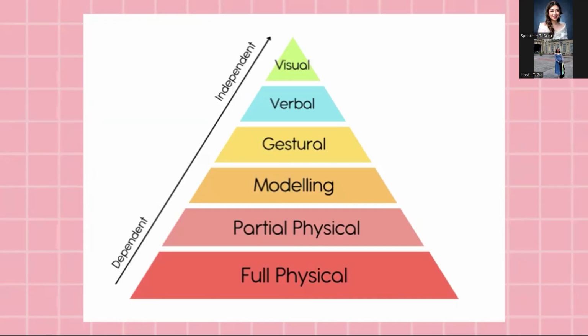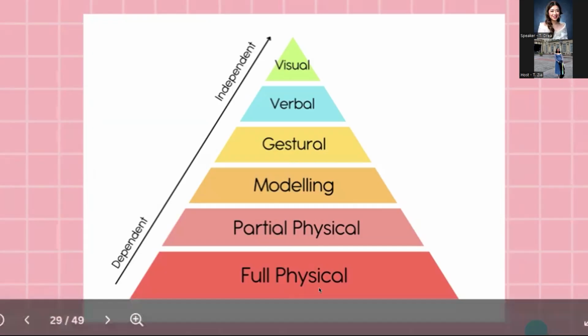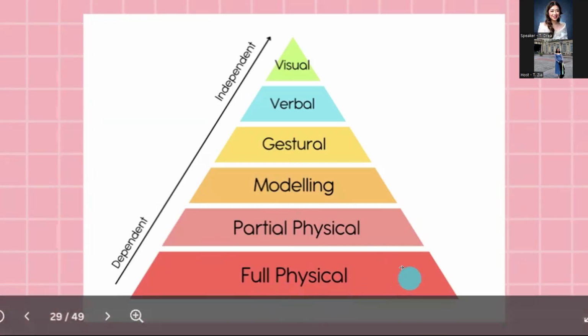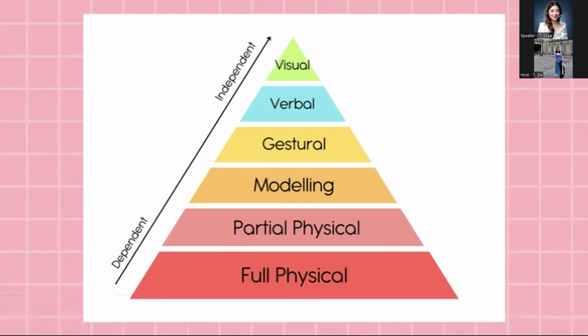And then we have partial or guided participation. With this one, we offer hands-on assistance, providing support as the child performs the task. So this level allows you to gradually shift responsibility from yourself to the child. And lastly, we have the full physical. So this one is dependent na. In some cases, children may still need physical support to complete an activity, such as hand-over-hand assistance.